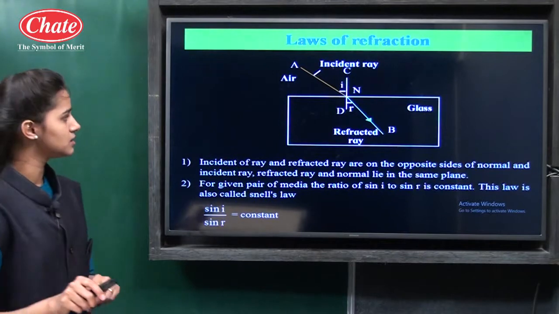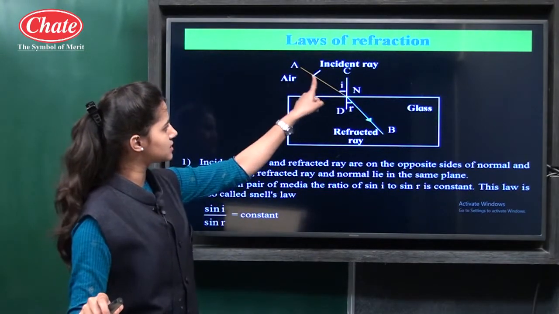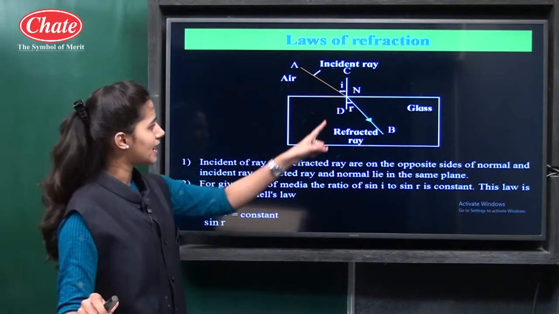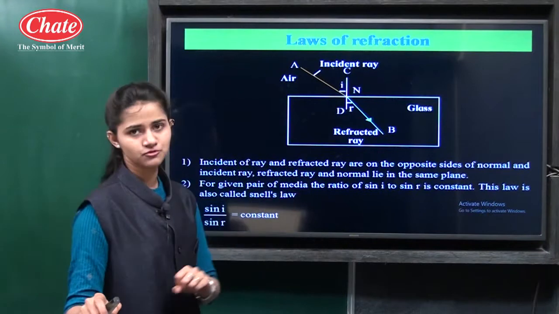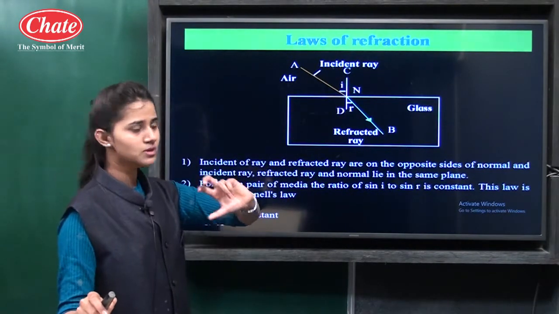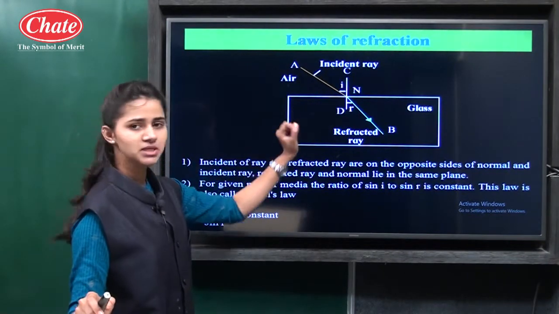Okay, firstly we will see this ray diagram. This is the incident ray. The upcoming ray is called the incident ray, and this is the refracted ray. And this is the normal. The normal is perpendicular to the boundary between the two media.